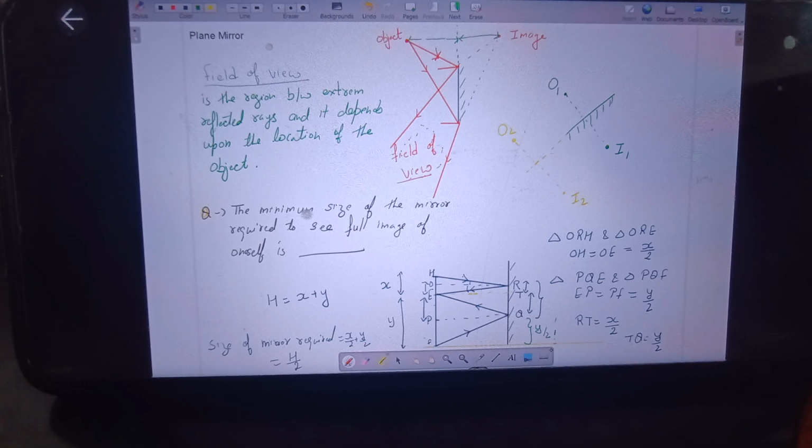So what should be the mirror position? The mirror should be kept at a distance y by 2, where y is the distance between the eyes and the feet above the ground. Is this point clear to everyone?